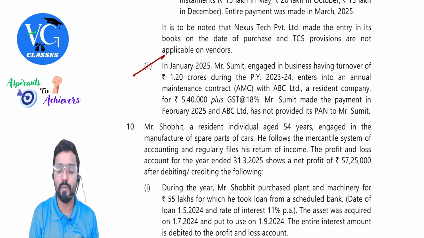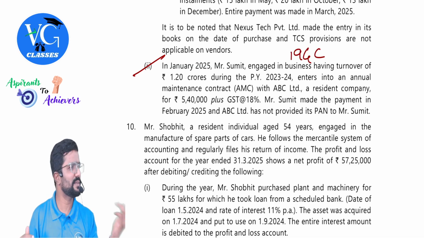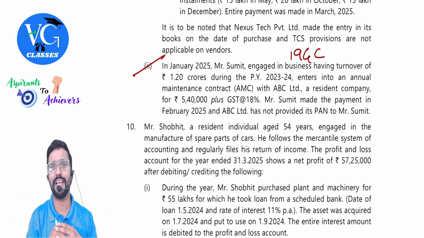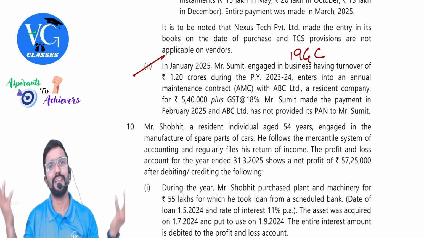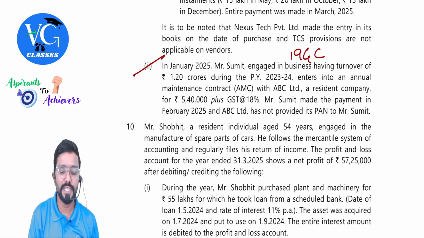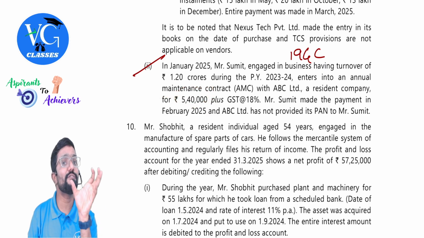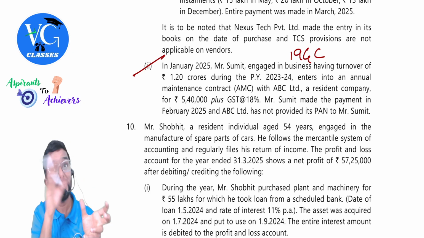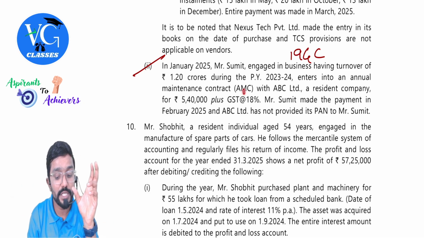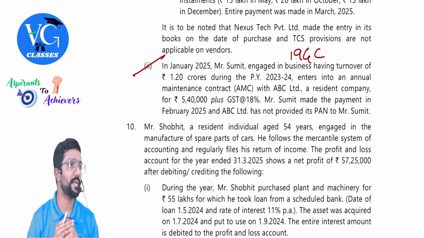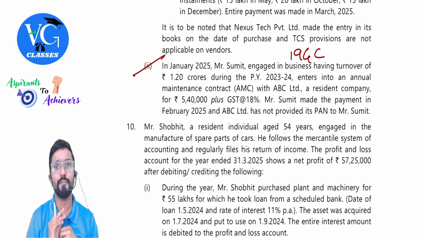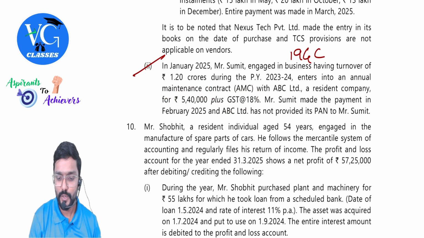Okay. And where will this come, sir? 194C. Under 194C, what is the threshold limit, sir? 30,000 for single payment, aggregate payment 1 lakh. Both are crossed. I need not worry whether it is single, multiple or installment, it doesn't matter. So is TDS applicable? Yes. Is it on 5,40,000 or 5,40,000 plus GST? Guys, on the GST component, TDS is not applicable. So please be careful. It is on 5,40,000. Yes, I will go to the answer now.